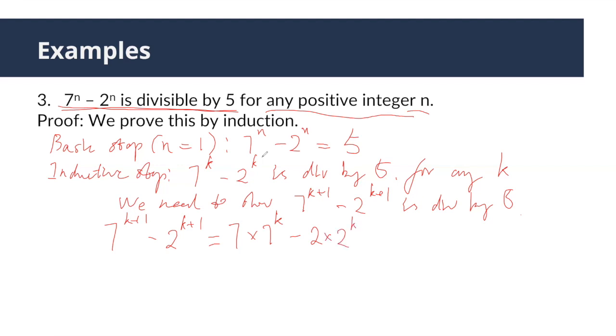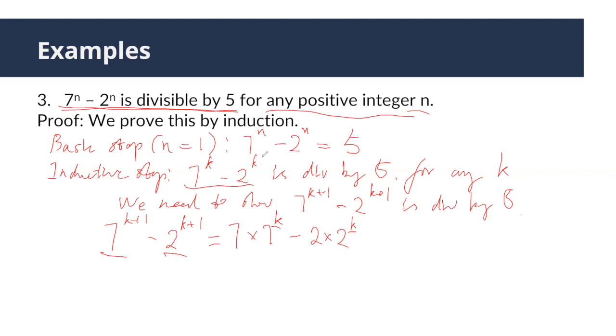Some of you may ask, how do you know we should represent this way? The reason is we want to use the inductive hypothesis. And in the inductive hypothesis, both the exponents of 7 and 2 are k. That's why I just factored out one 7 from this and one 2 from this in order to make the exponents k on both of them.